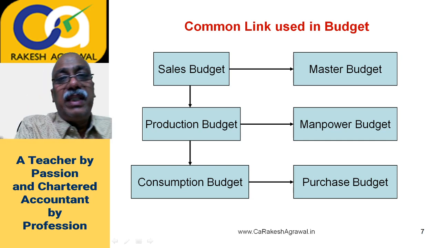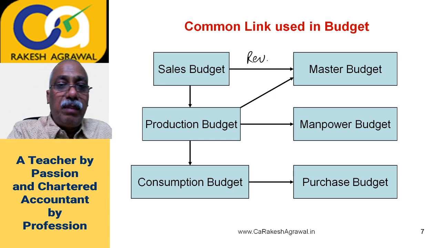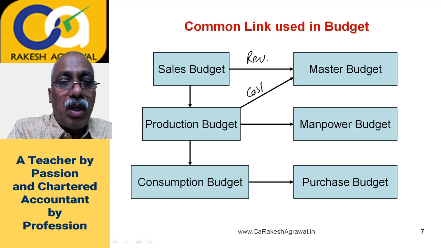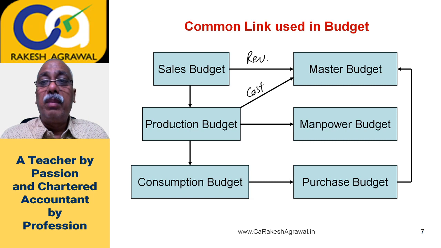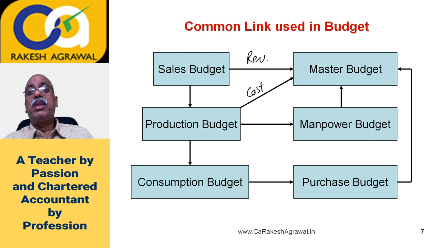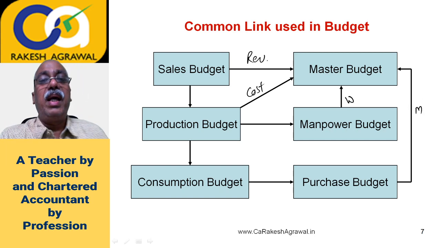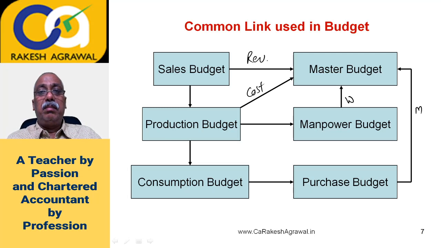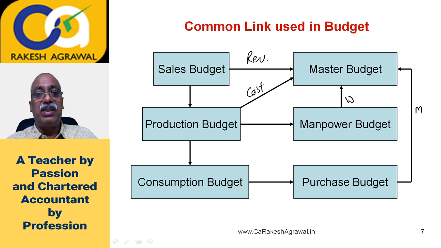Now from the sales budget, you will transfer the figure of revenue. From the production budget, you will transfer the figure of production cost. From the purchase budget, you will come to know how much payment is to be made to the suppliers. From the manpower budget, you will come to know how much payment is to be made to the workers, and material and other costs. So all these budgets will provide figures to the master budget, and you will get the budgeted profitability statement of an organization. So that is the end result called the master budget.